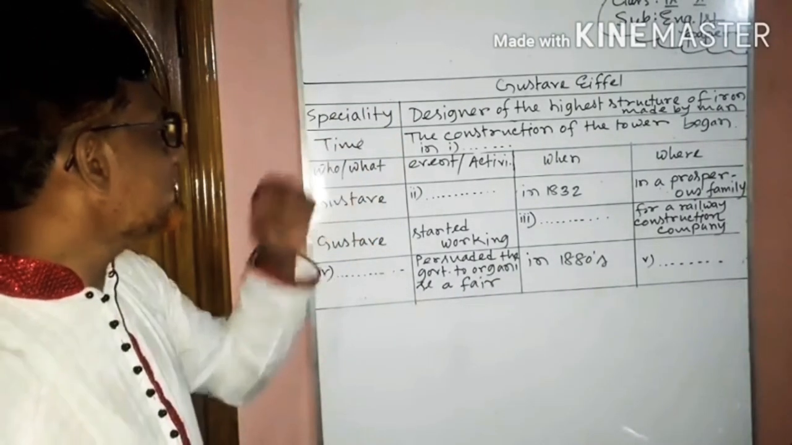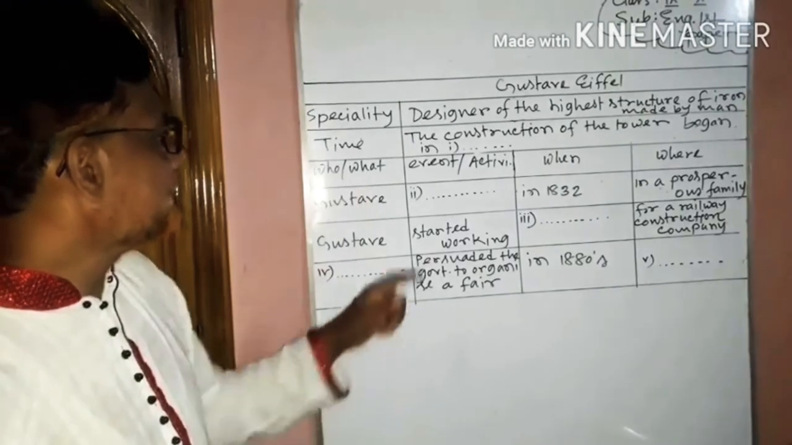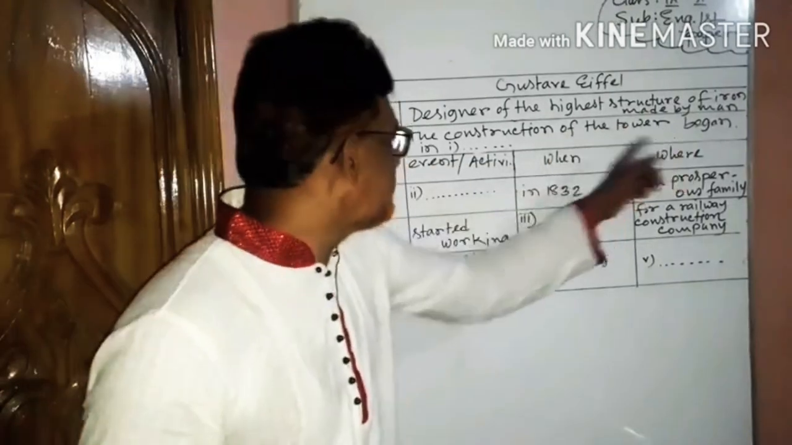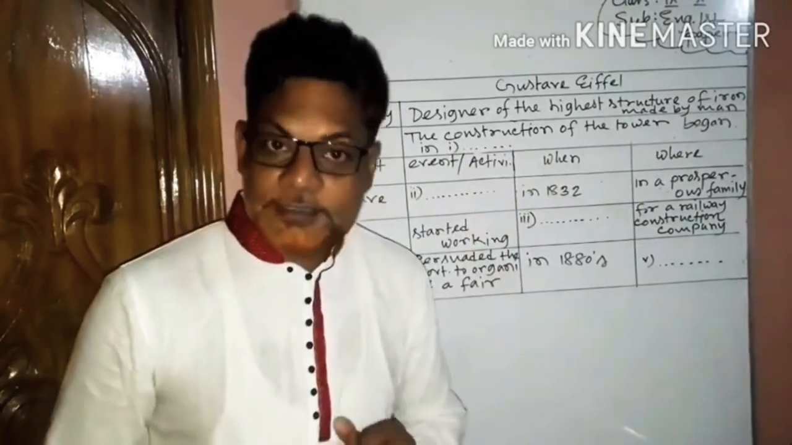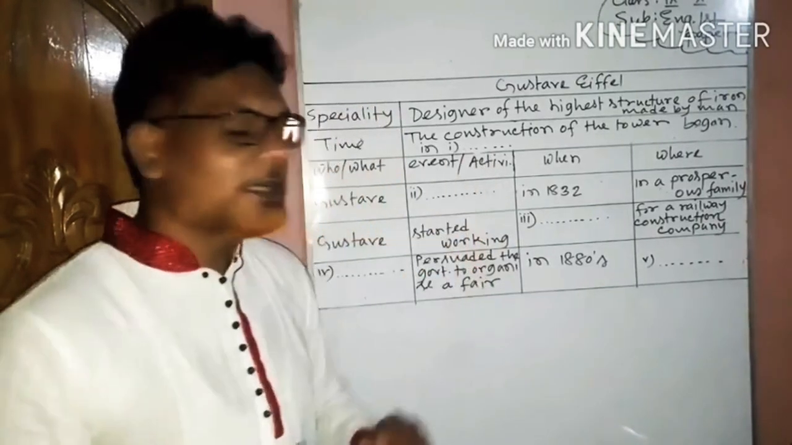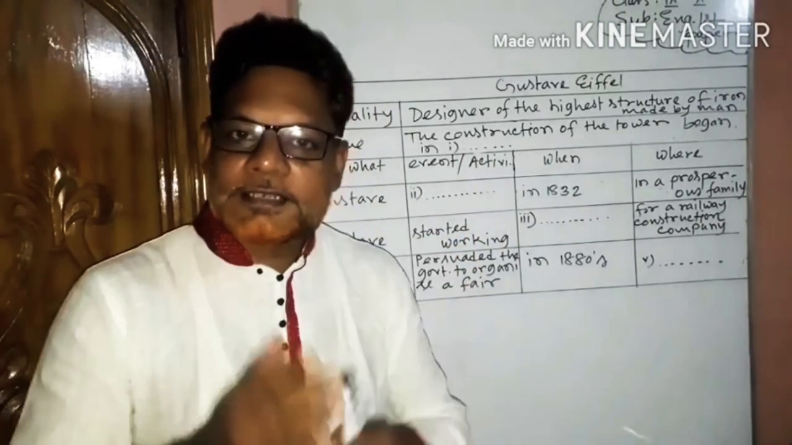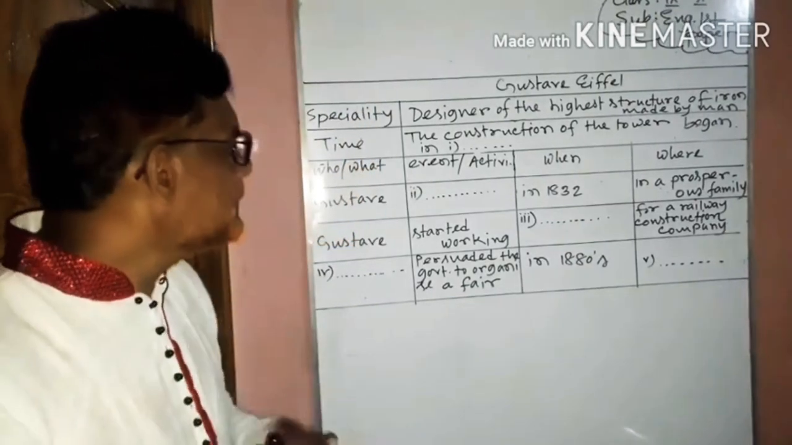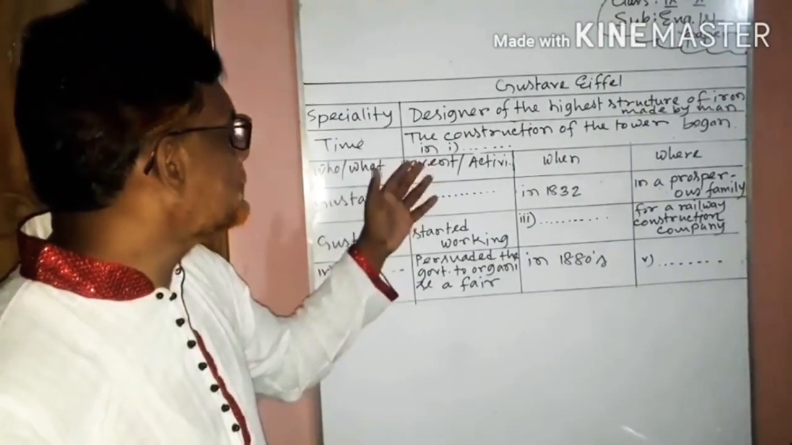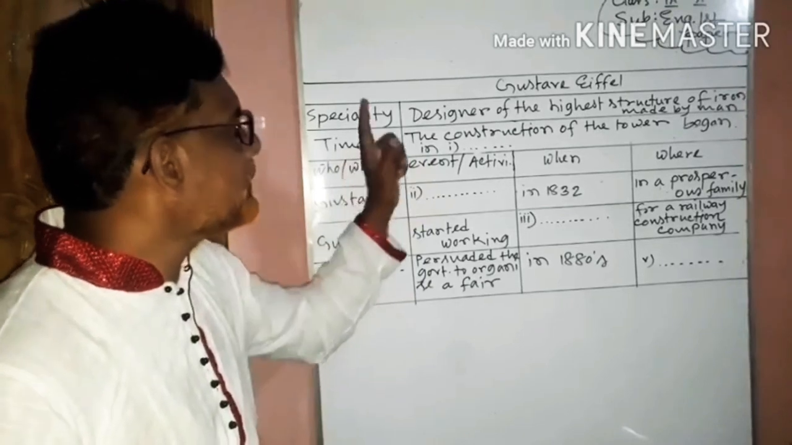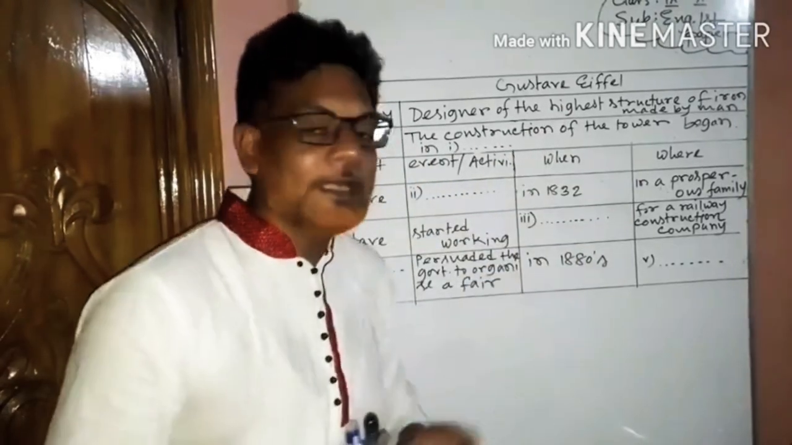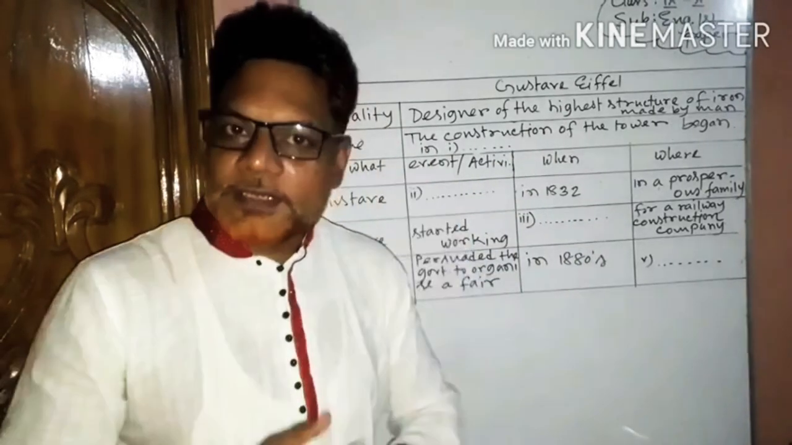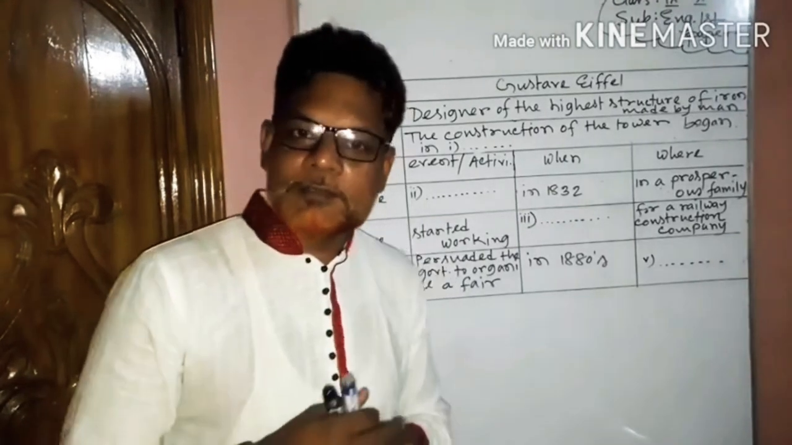Then the third row, time. The construction of the tower began in ... That means here we have to write an information. What's the information about? The information is about the time of the construction of the tower began in. That means when the construction of the tower began.